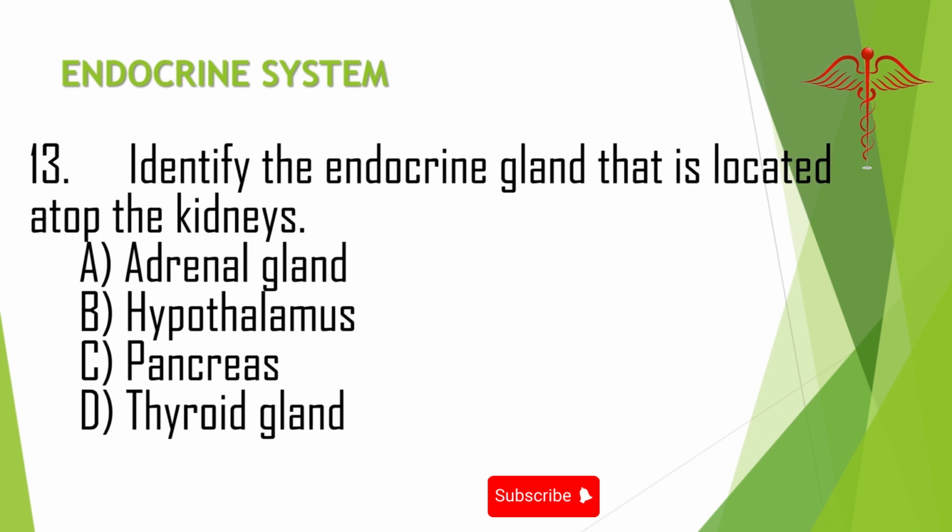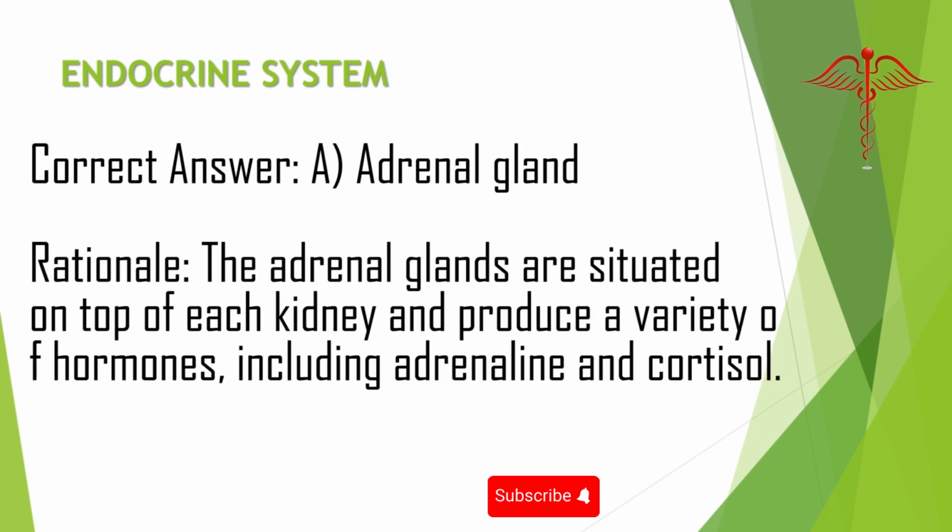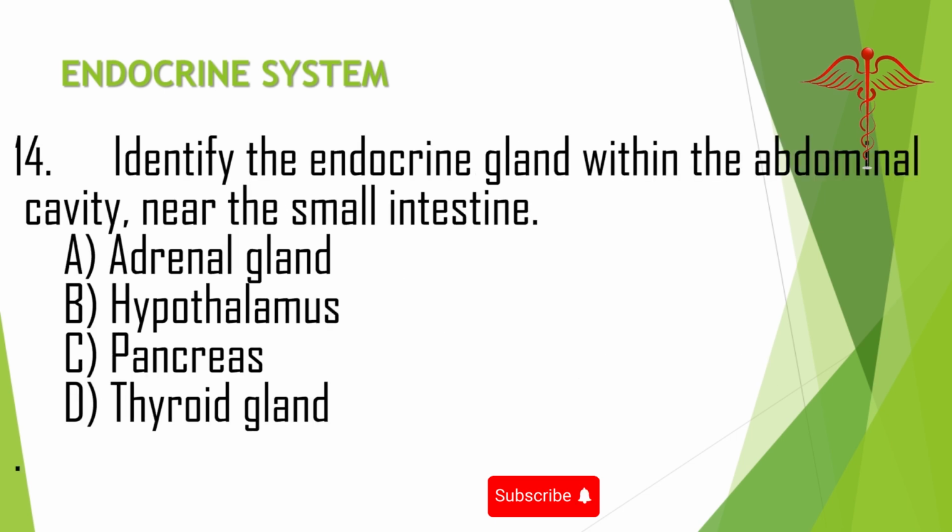13. Identify the endocrine gland that is located atop the kidneys. A. Adrenal gland. B. Hypothalamus. C. Pancreas. D. Thyroid gland. Correct answer: A. Adrenal gland. Rationale: the adrenal glands are situated on top of each kidney and produce a variety of hormones, including adrenaline and cortisol.